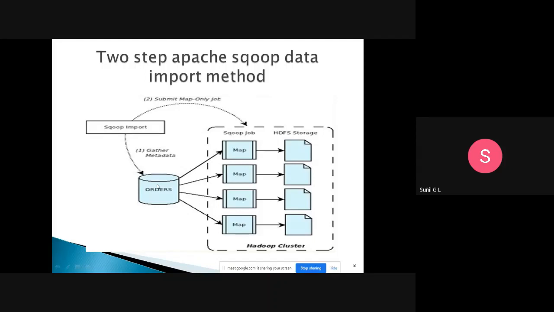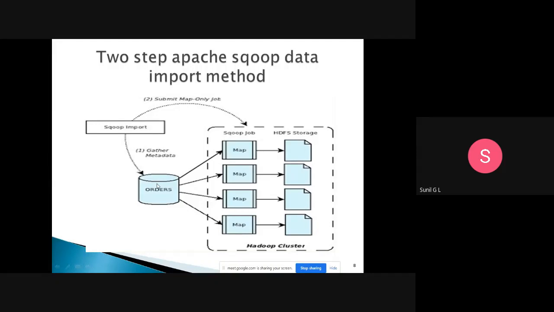How many columns are there? How many rows are there? What is the total size of the data? All those things we call metadata. It needs this metadata because in the target, in the destination, we need to store the same thing. So we need to create the memory locations and map to the destination.